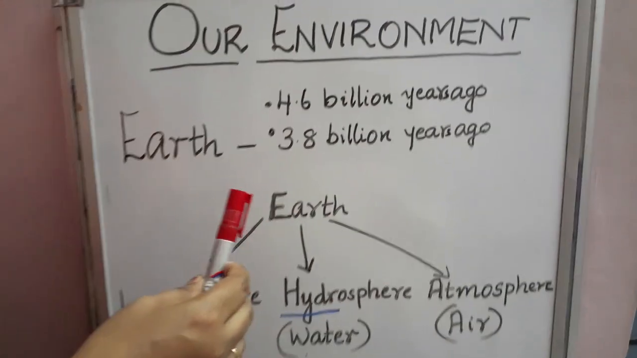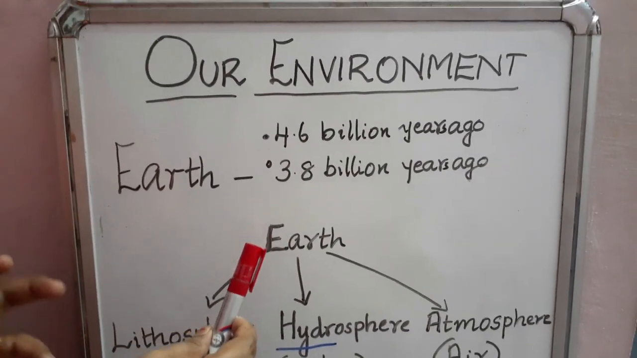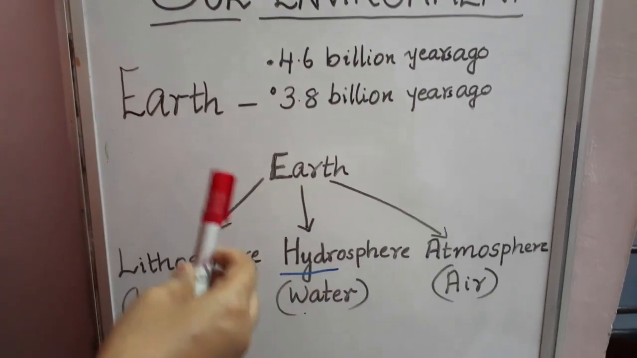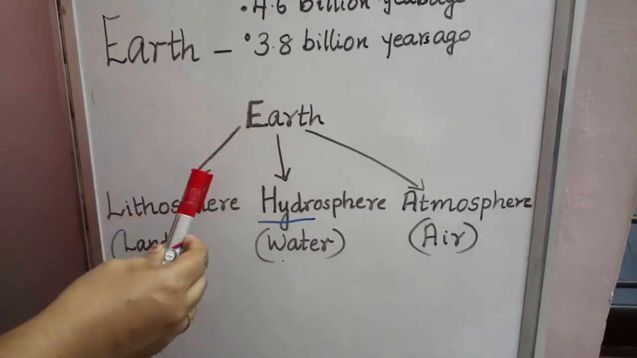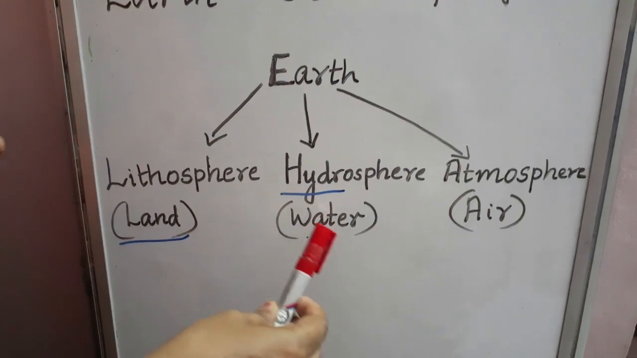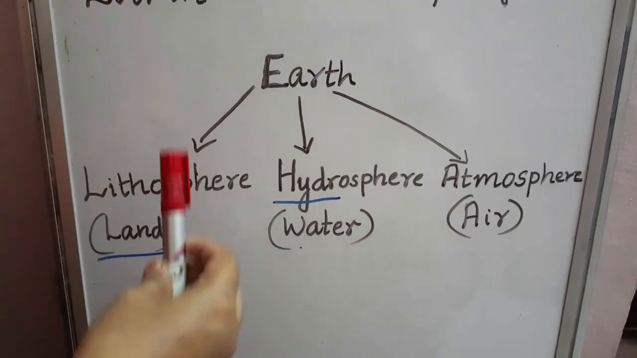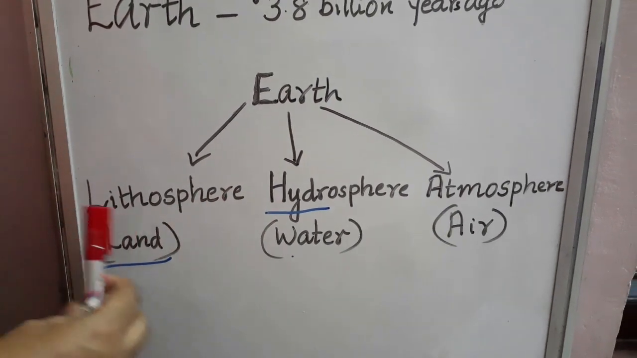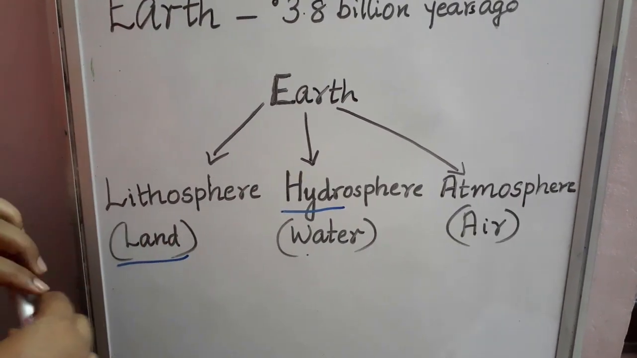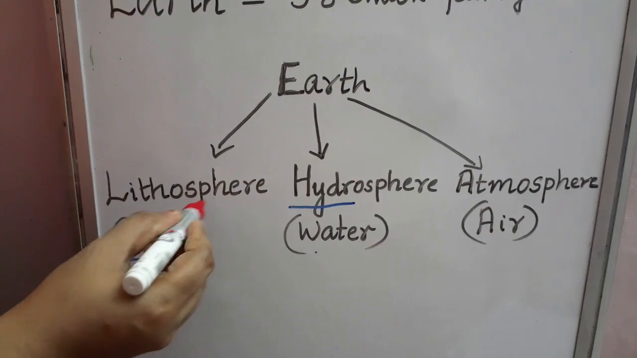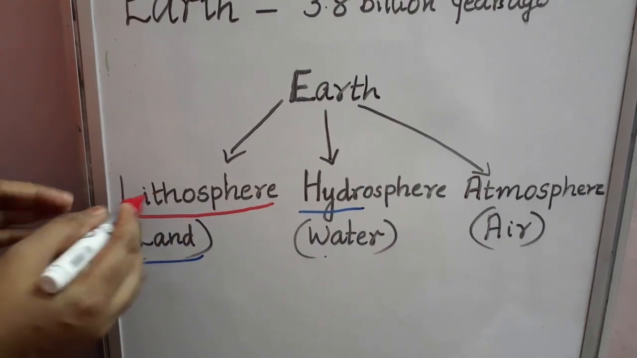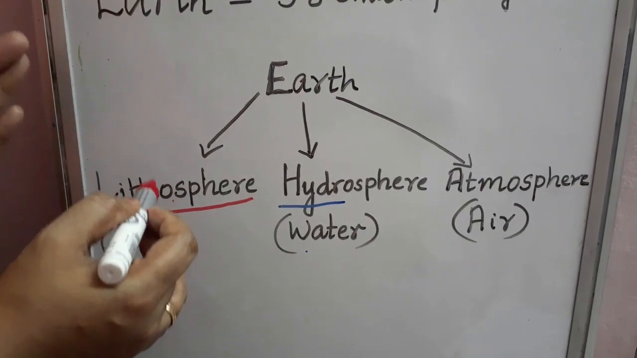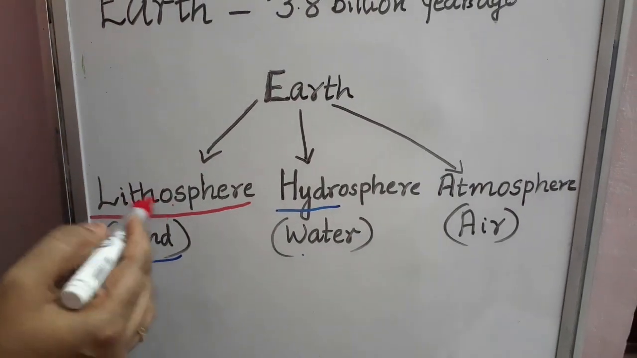So Earth is a unique planet. It basically contains 3 things: land, water and air. Scientifically, according to biology, we give names to them. The land portion of Earth we call the lithosphere. Litho means land. The land portion of Earth is known as the lithosphere.